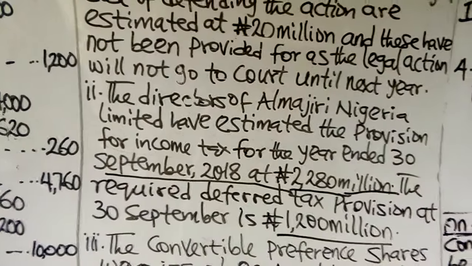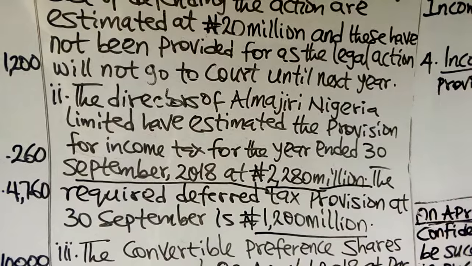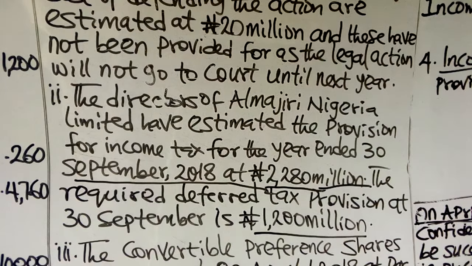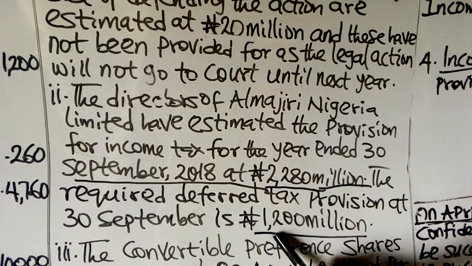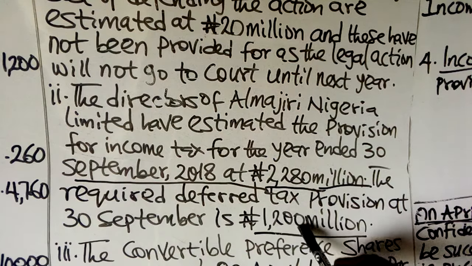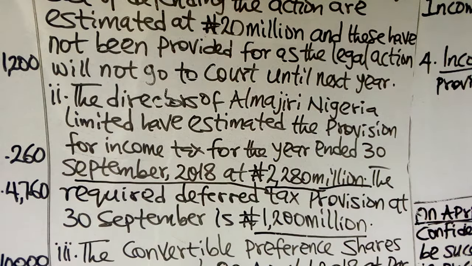It is the movement in deferred tax that we need to adjust in the tax to be charged as an expense in the statement of profit or loss, not the actual deferred tax. It is the actual deferred tax at the end of the year of 1.2 billion that should be recognized as a non-current liability in the statement of financial position.